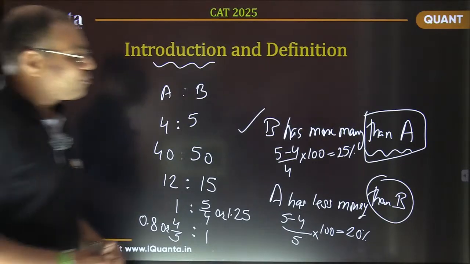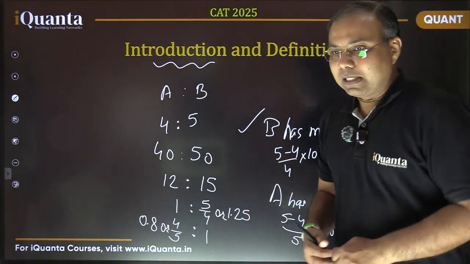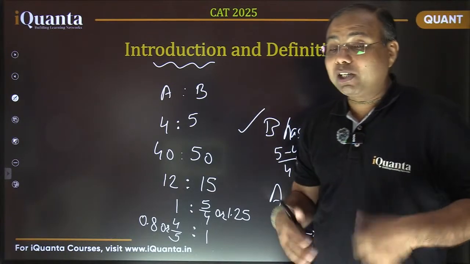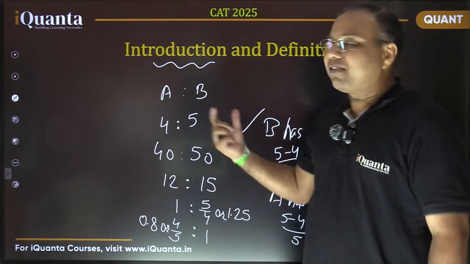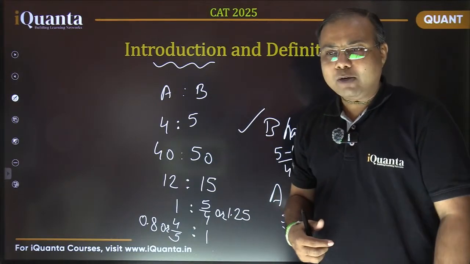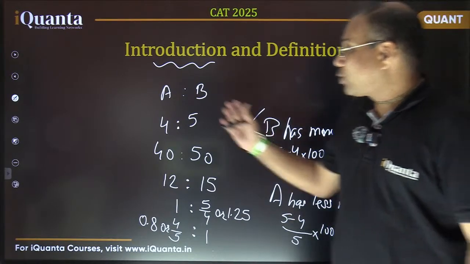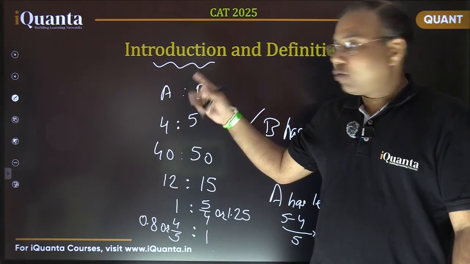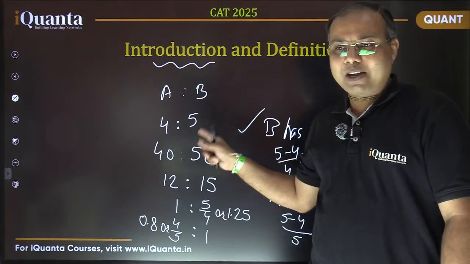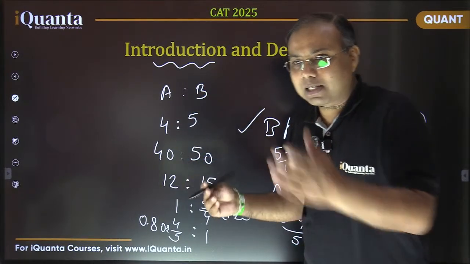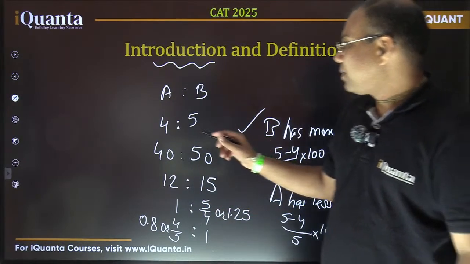So we need to understand the meaning of this ratio, how we can use it, and what different things can be inferred from a given ratio. So if they have some total amount with them, A is having 4 parts and B is having 5 parts, right?